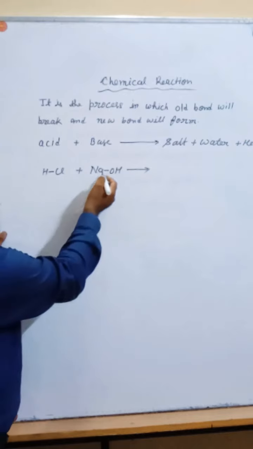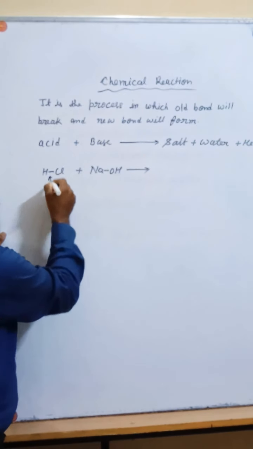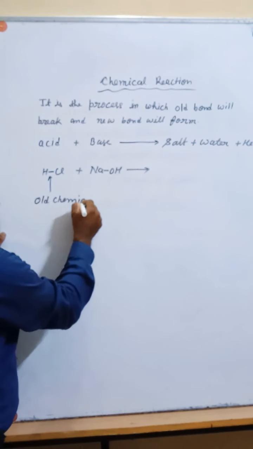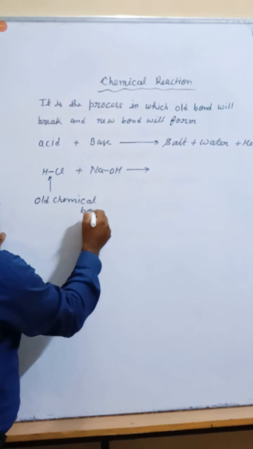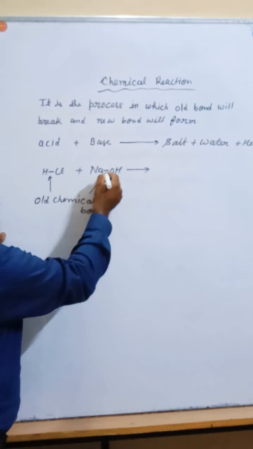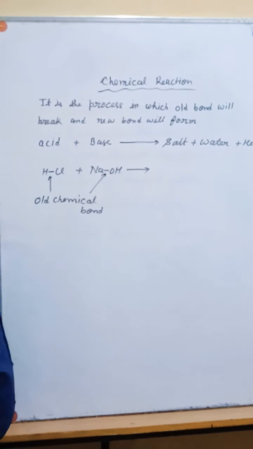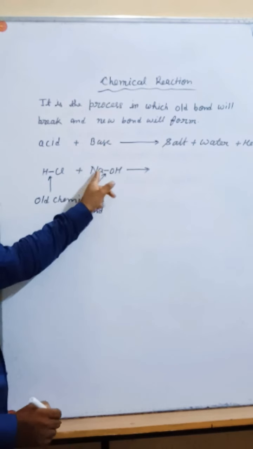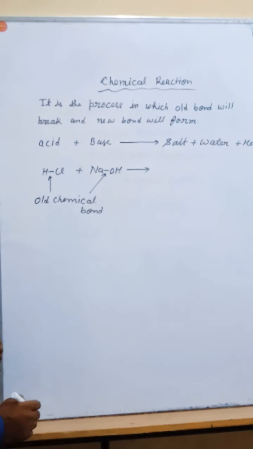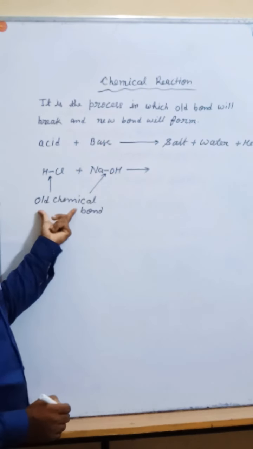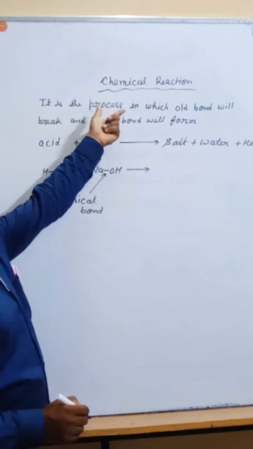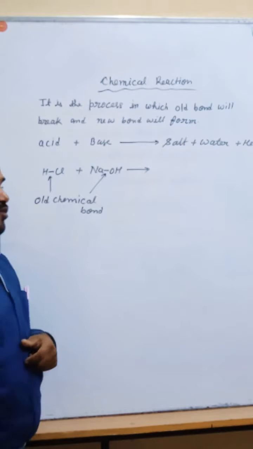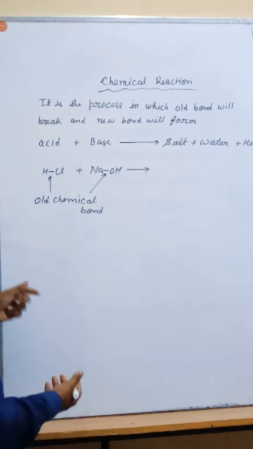Sorry, this is the old bond. This is old chemical bond, and this is also the same thing. Old bond. This is the chemical bond between hydrogen and chlorine, between sodium and oxygen. So this is the old bond, and you have written chemical reaction is the process in which breaking of old bond and formation of new bond take place. How will this bond break, my dear?